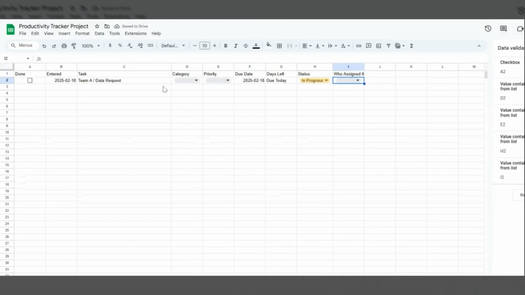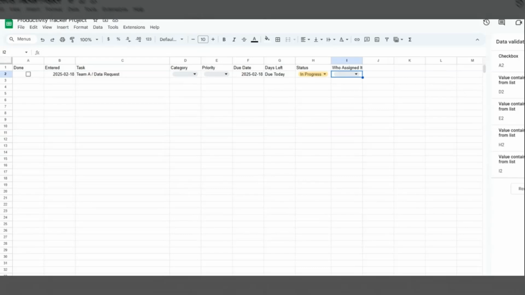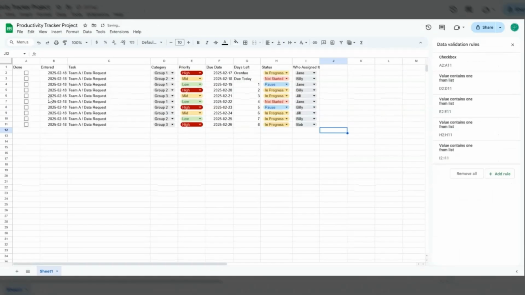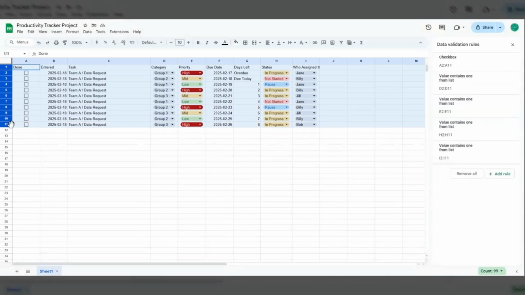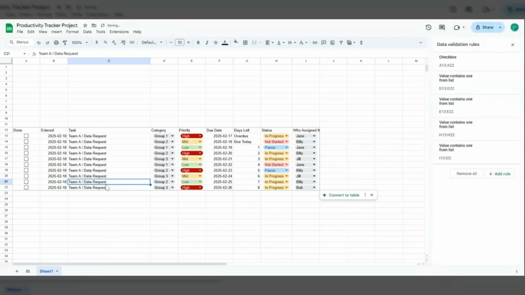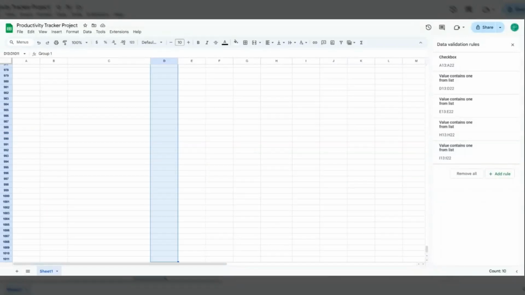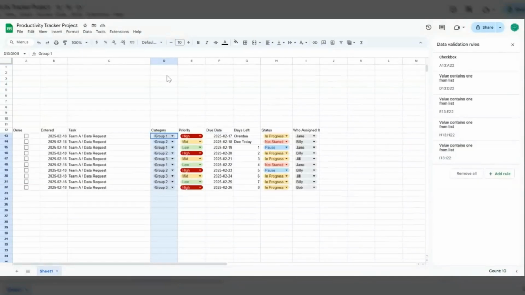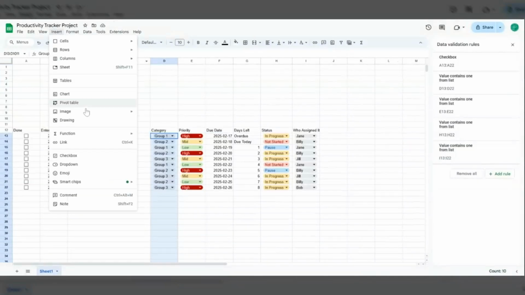Okay, so this is all nice and everything, but we need to kind of try it out and see if it works. So this looks pretty good, but we can make it a little more visually easy on the eyes by just adding some quick charts. So what do I mean by that? Well, if we want to just go by category, we could take the category section, scroll all the way to the bottom. That way, any new assignments will also be considered. And we can just insert a chart.